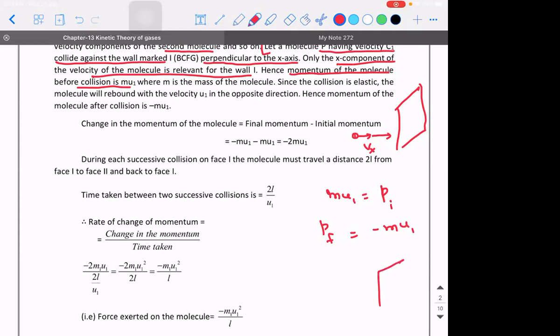If you throw a ball against the wall traveling with speed u and mass m, its momentum before hitting the wall is mu. If the collision is perfectly elastic, the ball will rebound with the same momentum mu. So here it is minus mu1, and the change in momentum is minus 2mu1.